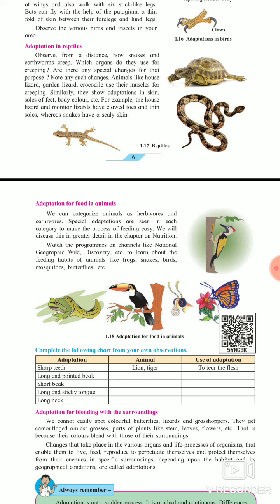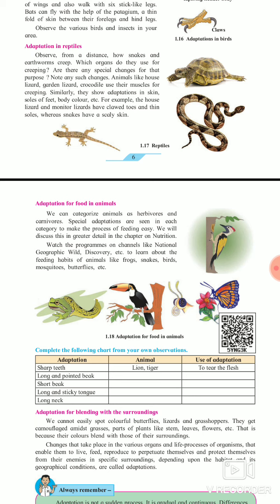Now you can observe that they can move with the help of their skin. While they are moving or walking, their body part goes up and down, up and down, up and down. So there is some special change we can imagine, how the earthworm or caterpillar can walk. Okay, animals like the house lizard, garden lizard and crocodile use their muscles for creeping. Because the lizard and crocodile have legs, they can creep easily with the help of their muscles. Similarly, they show adaptation in skin, soles of feet, body color, etc.